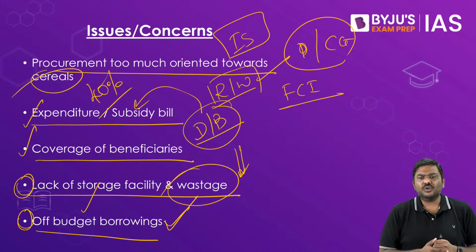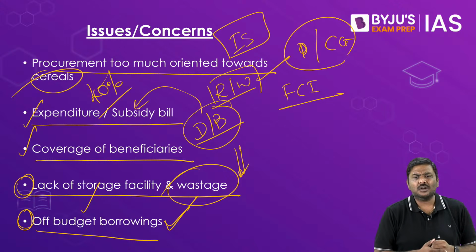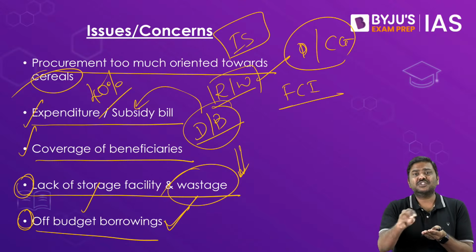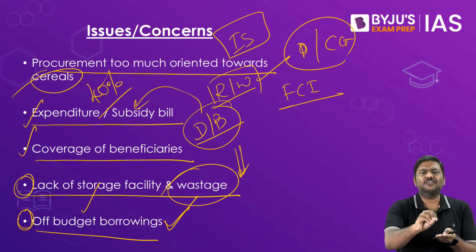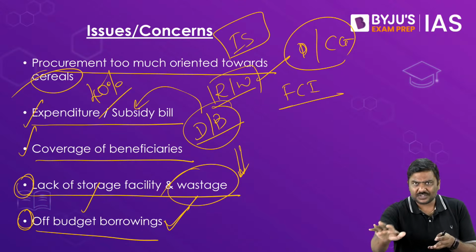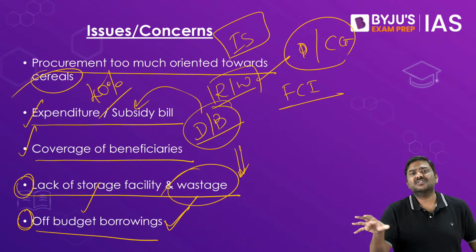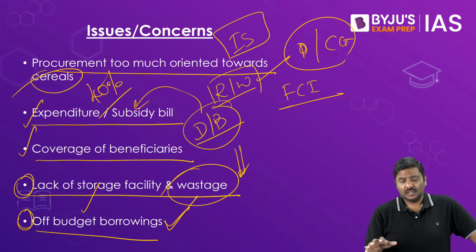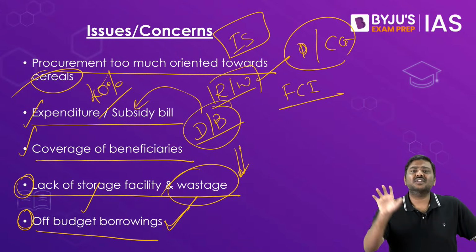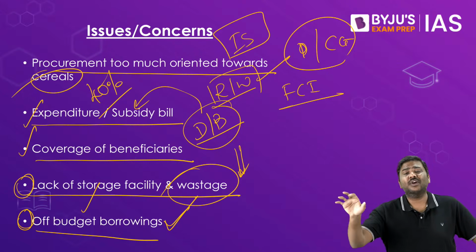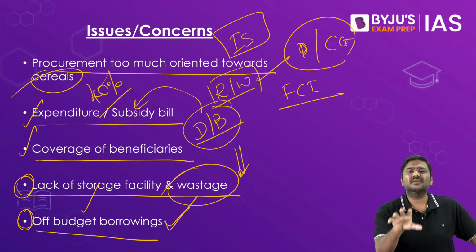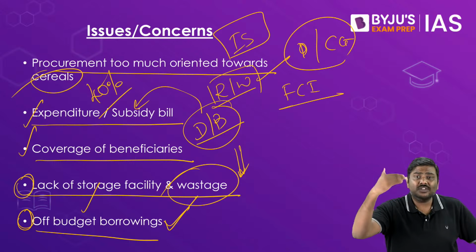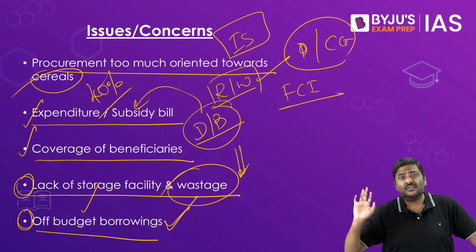So state government procure food grains from center at what price? Please understand this. The central government will simply distribute food grains. They will simply give the food grains as per the entitlement to the state government. Imagine there's a state which has, I'll just take a very simple number, 100 beneficiaries under the NFSA. So 100 beneficiaries, 5 kgs, 100 into 5, 500 kgs. Center will simply allocate 500 kgs of food grains to the state government. It is the duty of the state government to actually distribute the food grains.